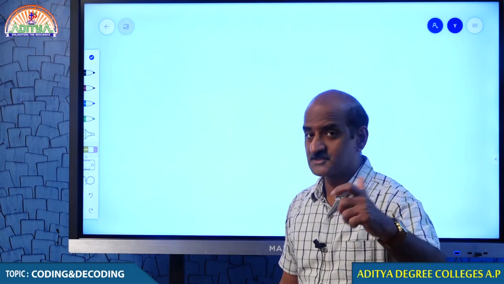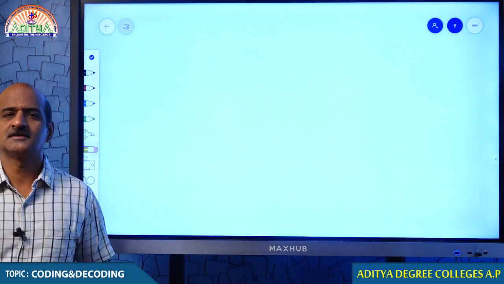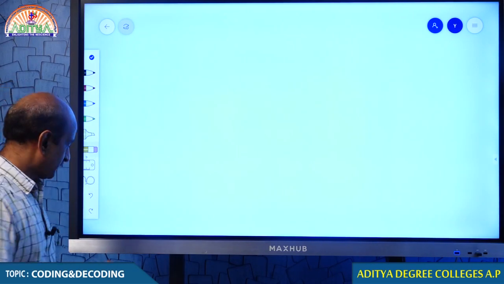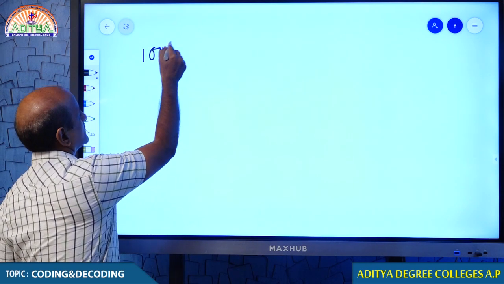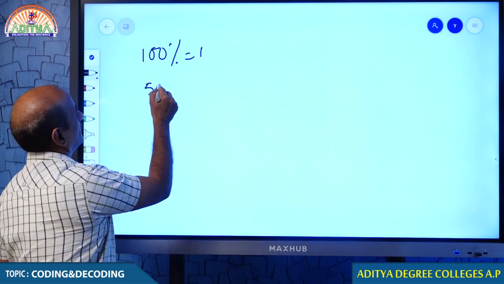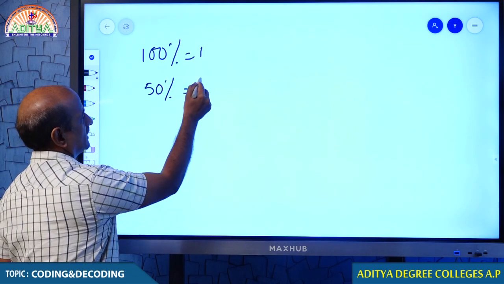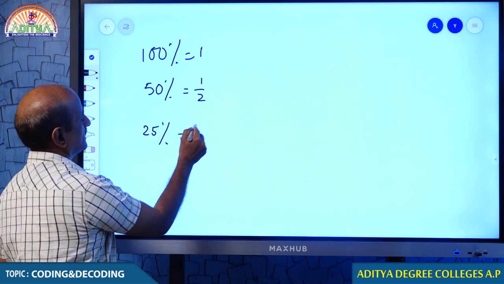Let me tell you the standard fractions, because this is something that we usually come across in everyday mathematics. Therefore, it is better to memorize this. 100% is 1 unit, 50% is, come on student, 1 by 2, 25% is 1 by 4.